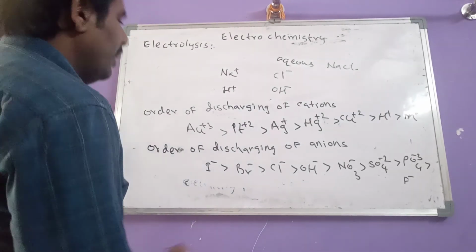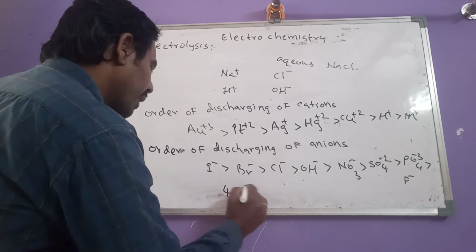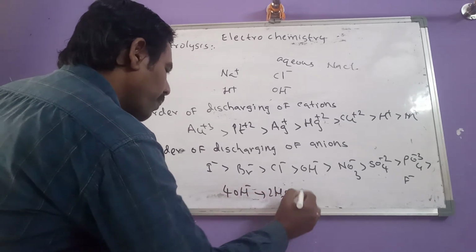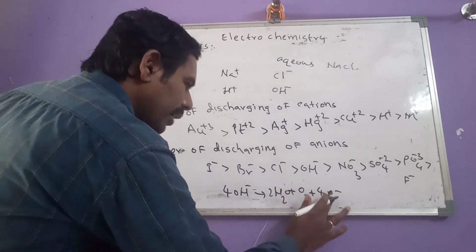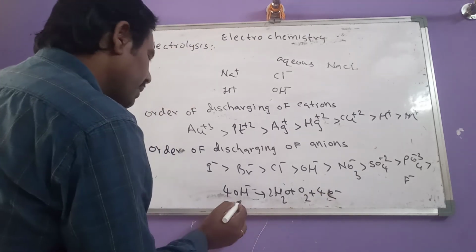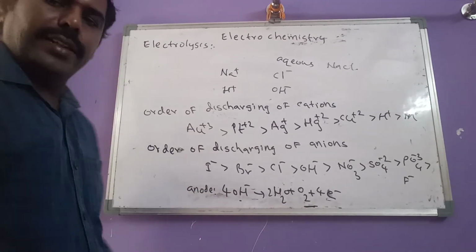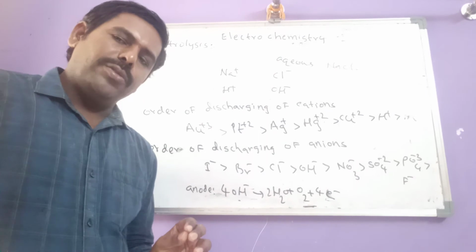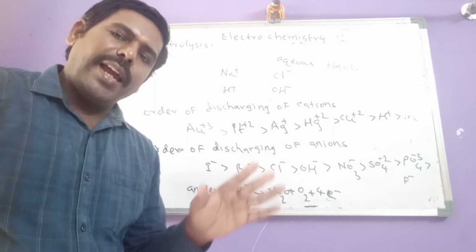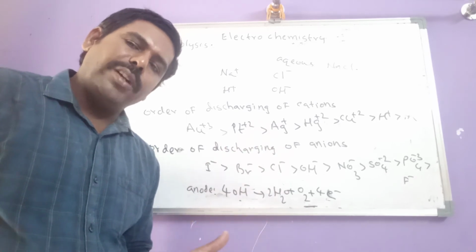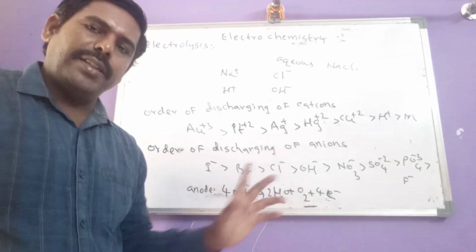Let us see here. The OH minus reaction we can write like this: 4 OH minus gives 2 H2O plus oxygen plus 4 electrons. So if OH minus undergoes oxidation at the anode, the product is oxygen. The final conclusion: except iodide, bromide, chloride, if any other anion is present along with OH minus, the product at anode is oxygen.